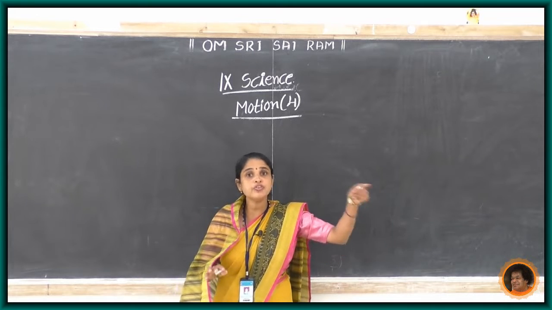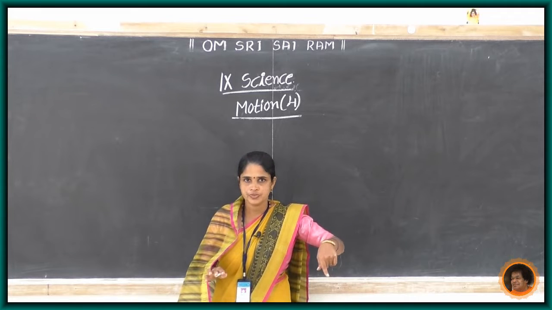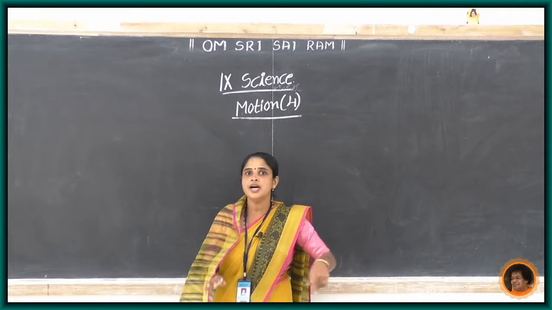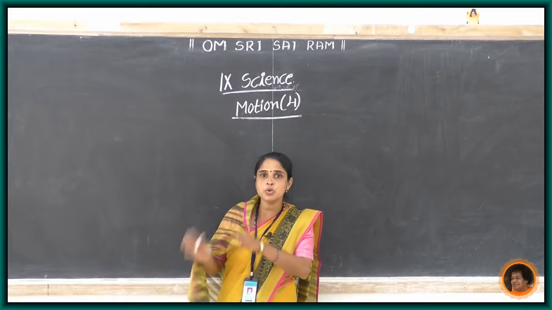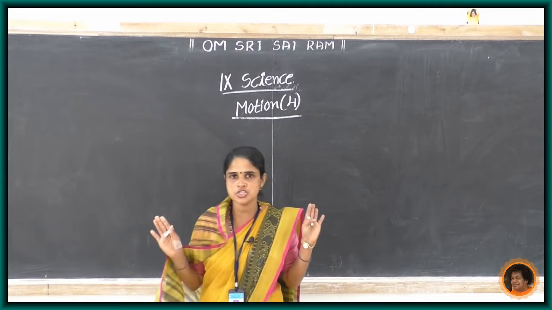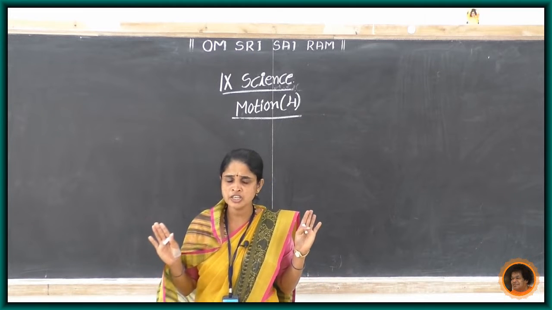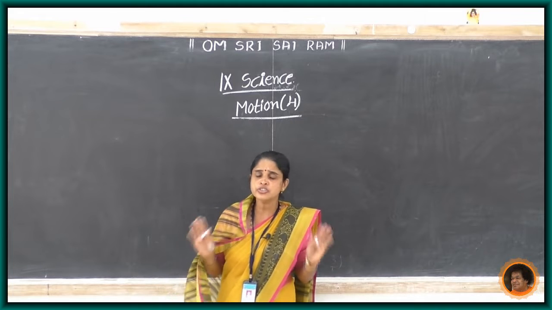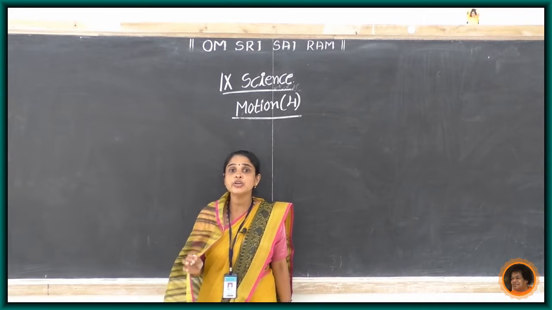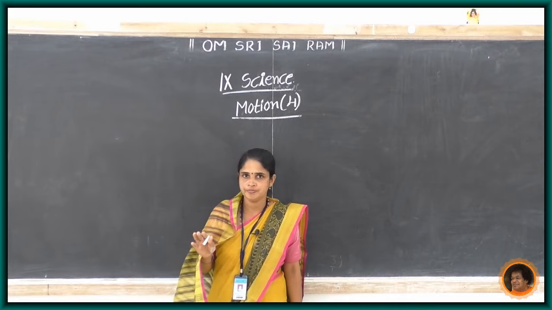In the case of uniform motion, speed is constant. But in the case of non-uniform motion, speed need not be constant. So, in that case, we calculate average speed.